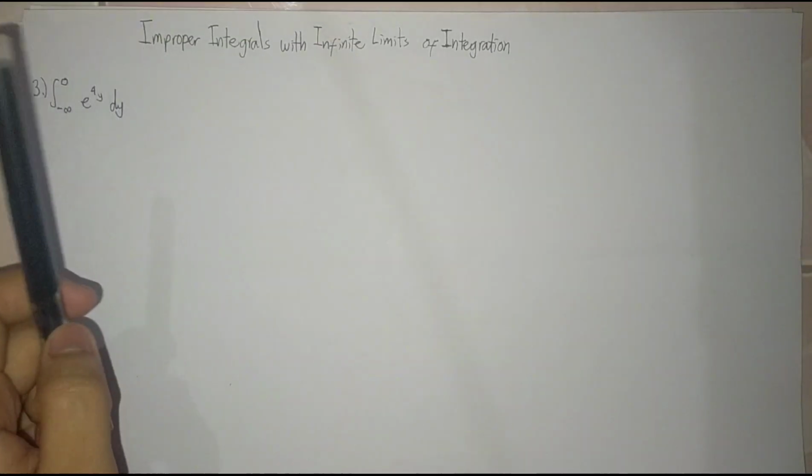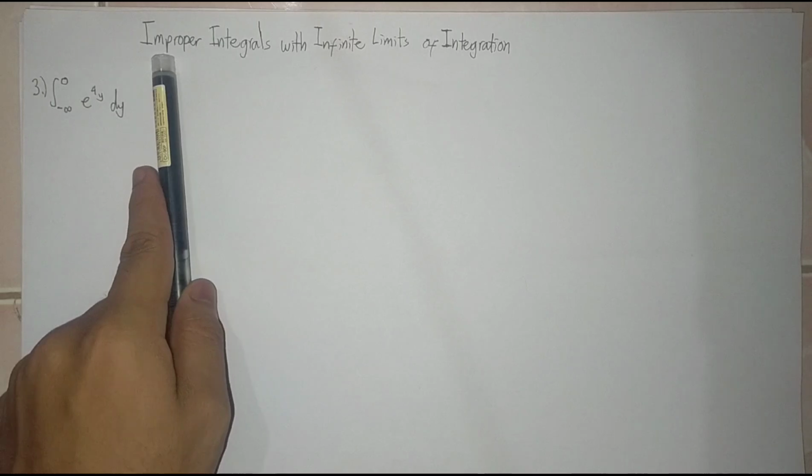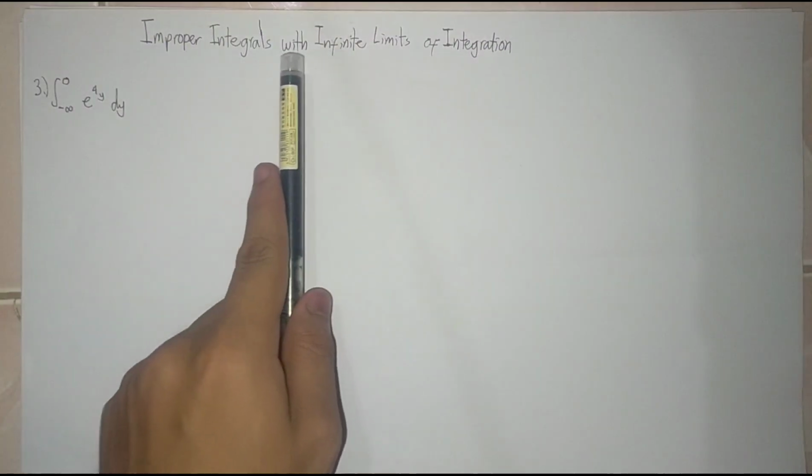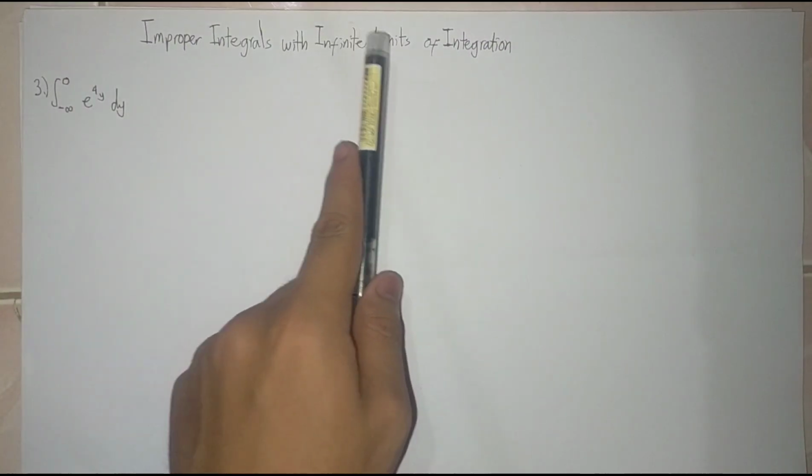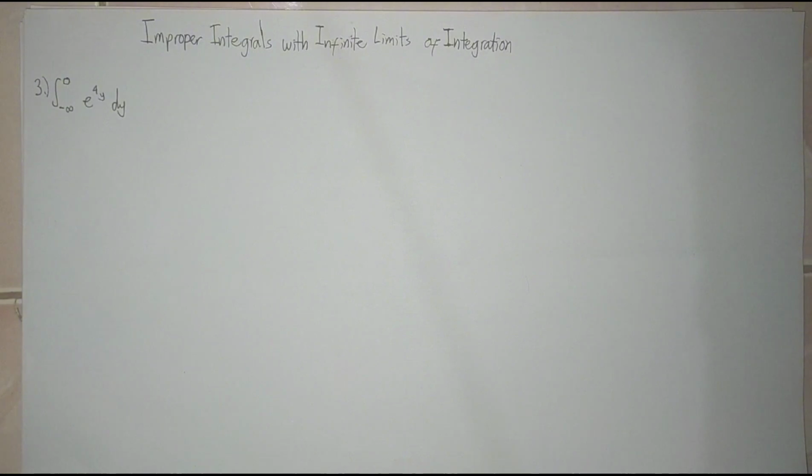The third topic is the improper integrals with infinite limits of integration. And we have here the integral of e to the power of 4y dy from negative infinity to 0.